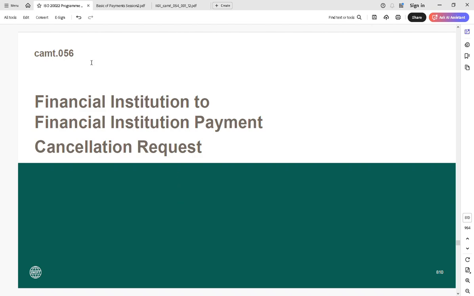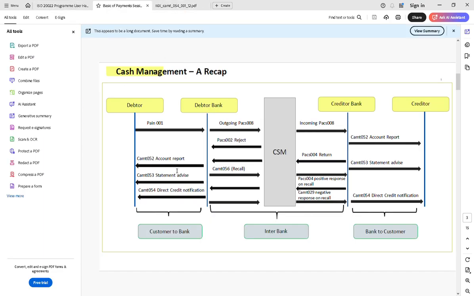We can see this CAMT.056 message here. If you see, your payment has already been sent, your pacs.008 is already sent, and it is already settled to the creditor bank via the CSM. So unless you cancel it by sending a cancellation message of CAMT.056, we cannot cancel it.